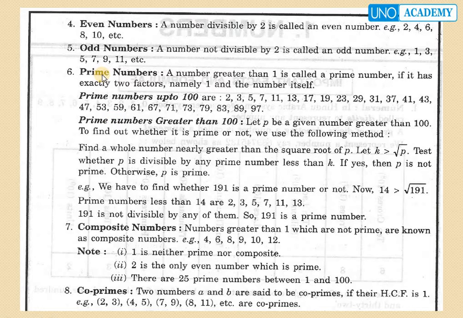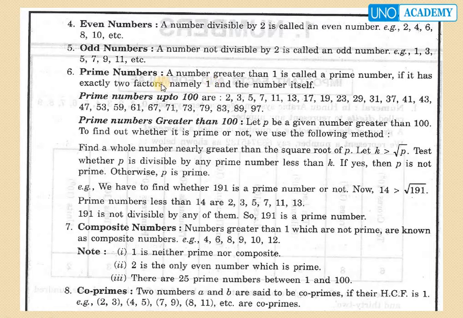The other types of numbers are even numbers and odd numbers. An even number is a number which is divisible by 2, such as 2, 4, 6, 8, 10. Odd numbers are those which are not divisible by 2, such as 1, 3, 5, 7, 9, 11, etc.